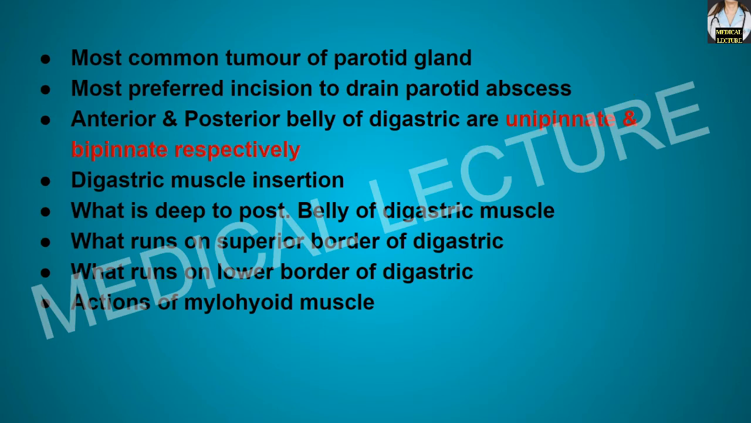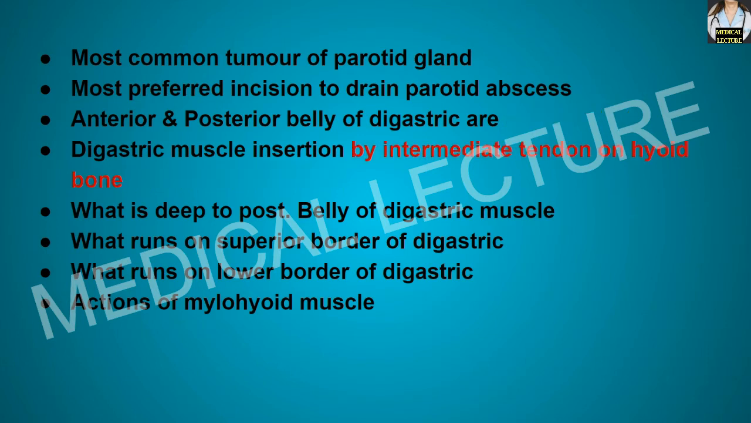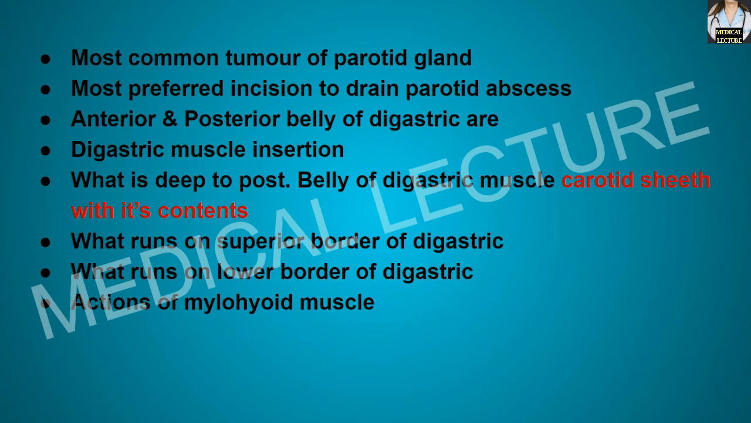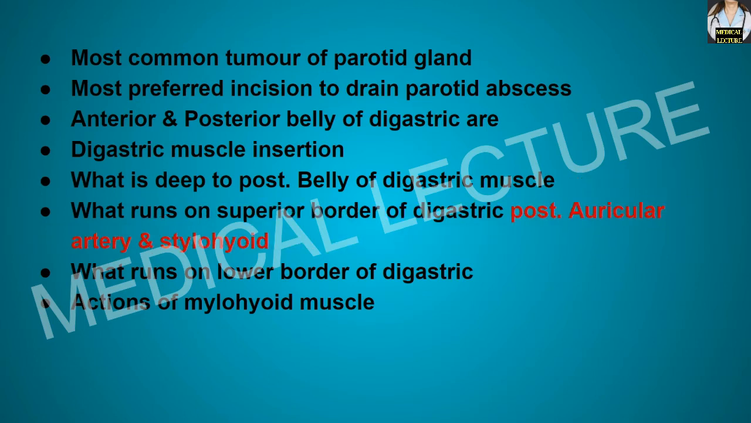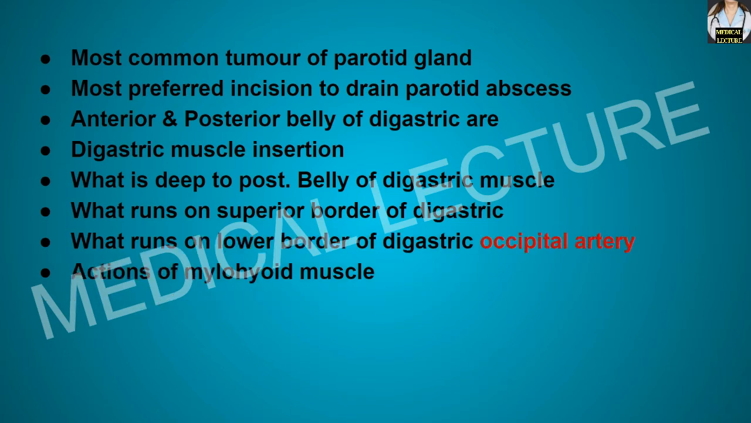Anterior and posterior bellies of the digastric muscle are what kind of muscles? The anterior one is unipinnate while the posterior one is bipinnate. The digastric muscle is inserted by the intermediate tendon on the hyoid bone. Deep to the posterior belly of the digastric muscle are the carotid sheath with its contents. On the superior border of the digastric muscle run the posterior auricular artery and the stylohyoid. On the lower border runs the occipital artery.